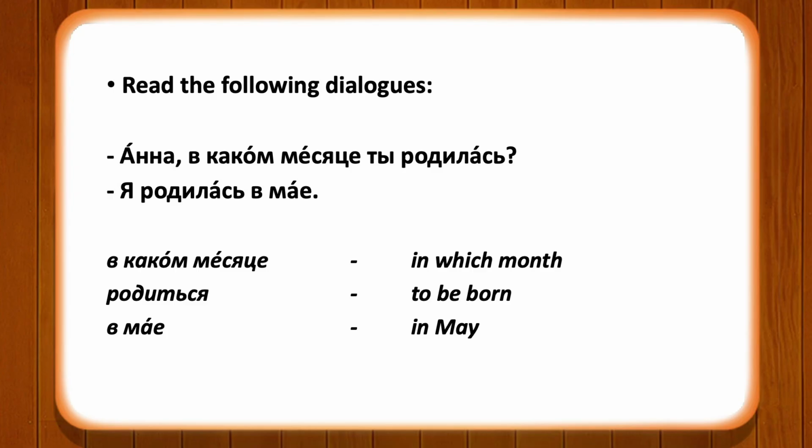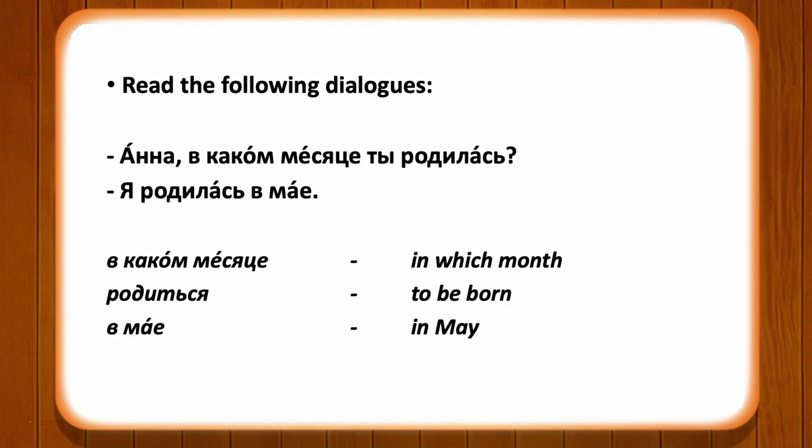In the next dialogue, we will see how the form of the verb is used in feminine. Anna, в каком месяце ты родилась? Anna is the name of a girl. In which month were you born? That is why the form of the verb родиться is in feminine gender, because it is addressed to a girl.